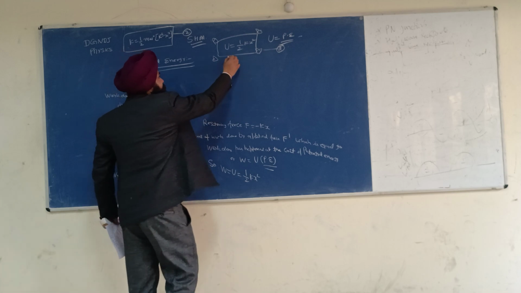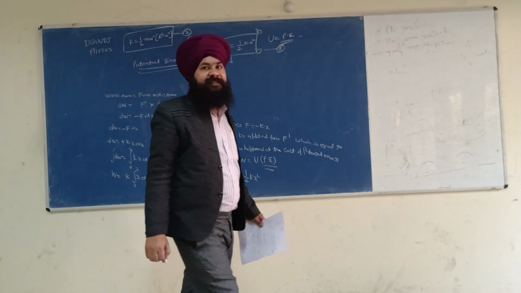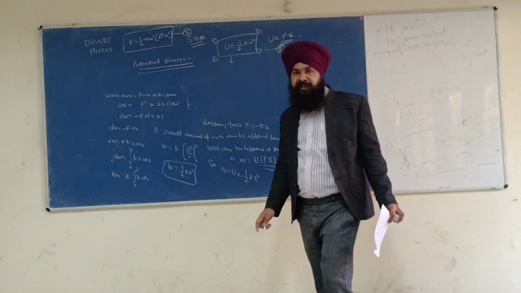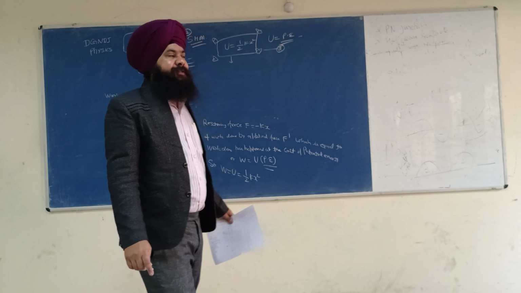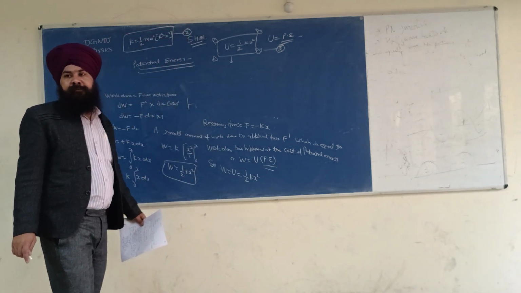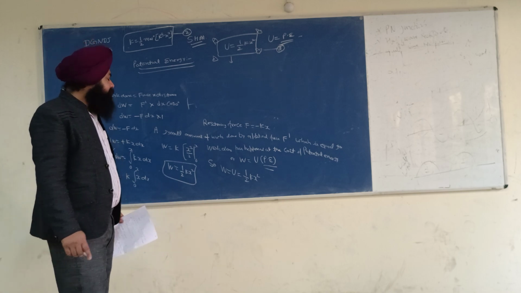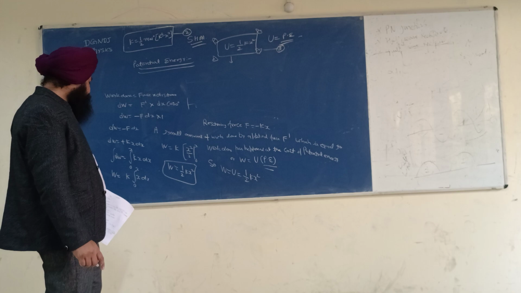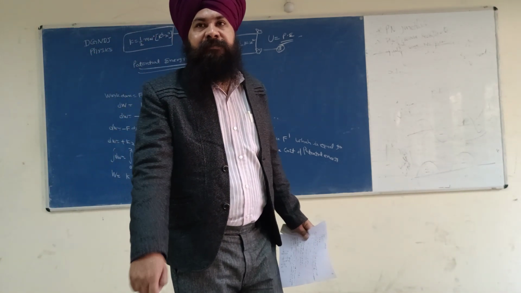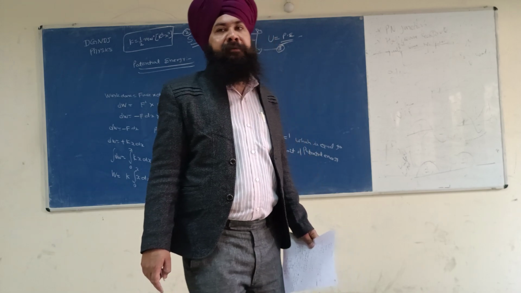Please write: equation number 3 gives us the expression for potential energy of simple harmonic motion with respect to displacement from the mean position.